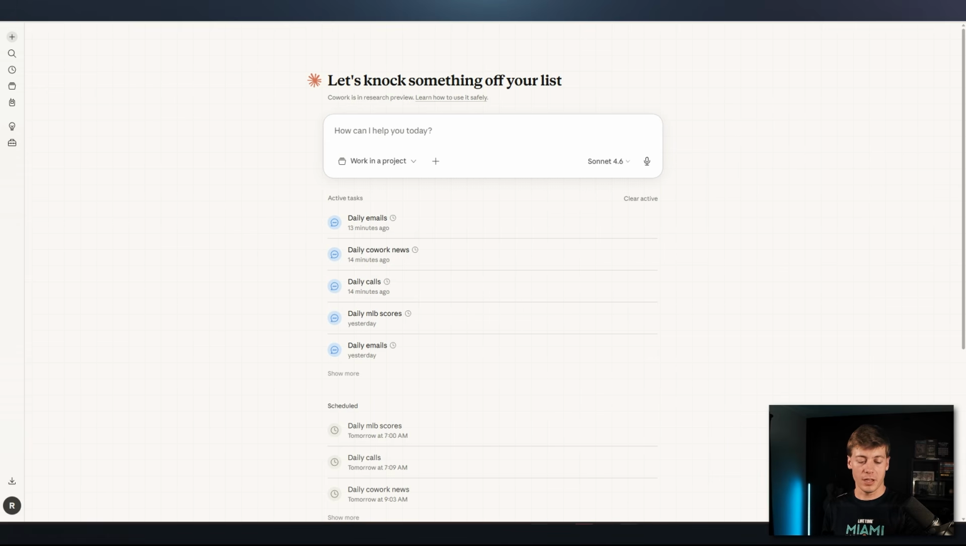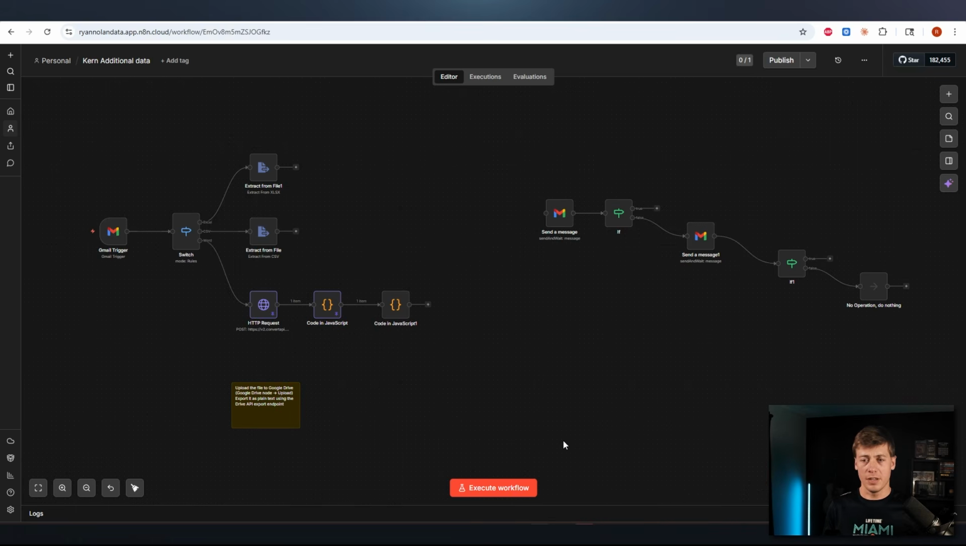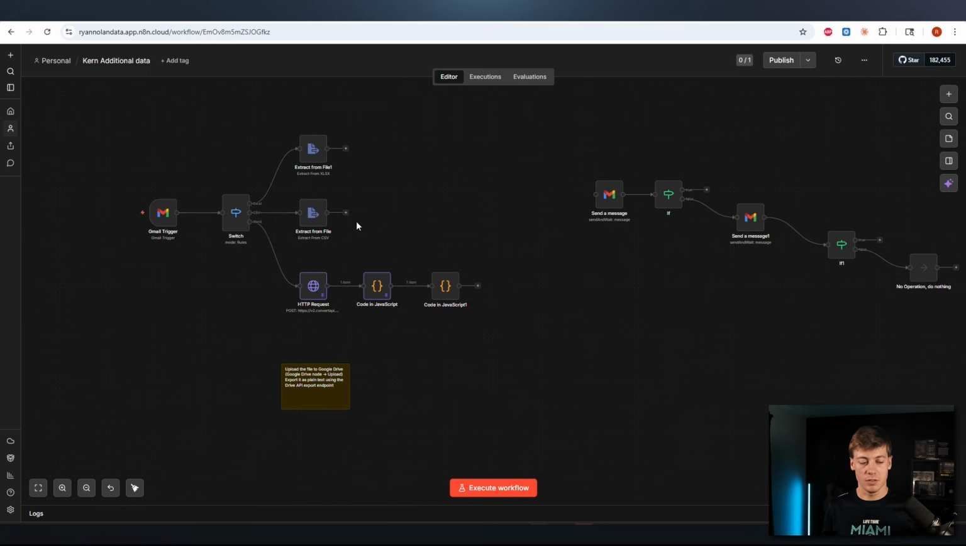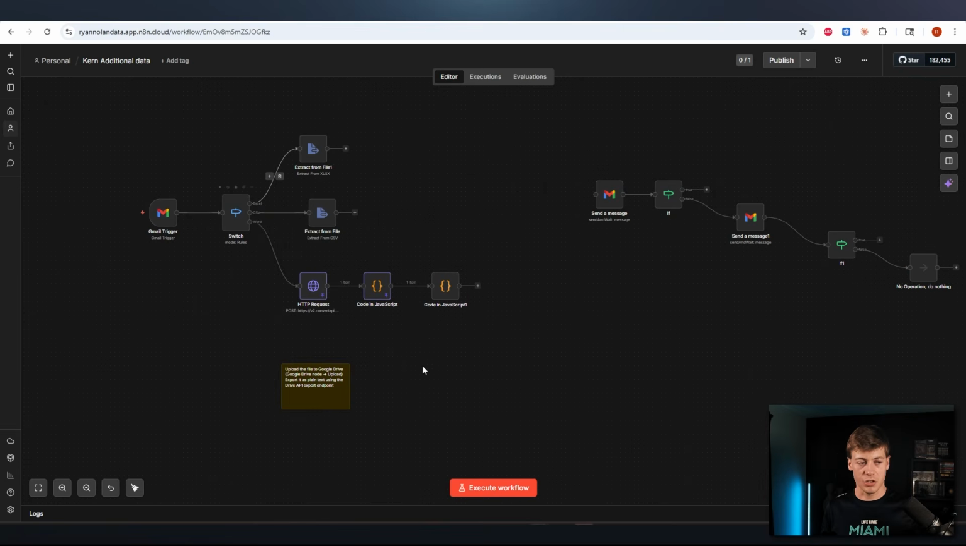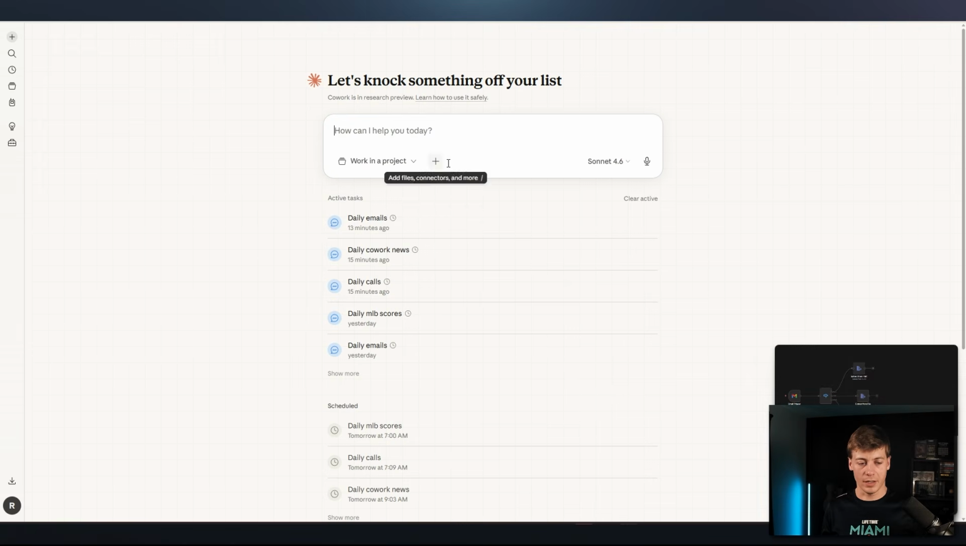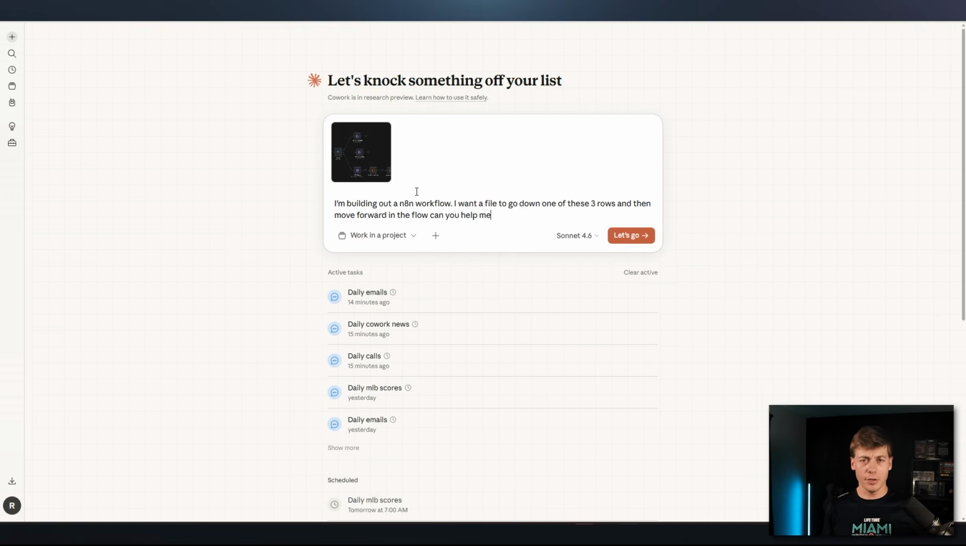So for example, if I'm working on an n8n workflow, and you don't necessarily need to know what n8n is, but it is a way to build out automations with different types of nodes. So it's kind of like a drag and drop platform. I can just take a screenshot, and I don't know if my screen is recording as I take a screenshot, but I just took a screenshot and go back into Cowork and I can add in that picture. And then you can ask a question about it.